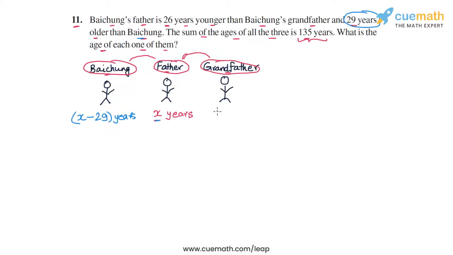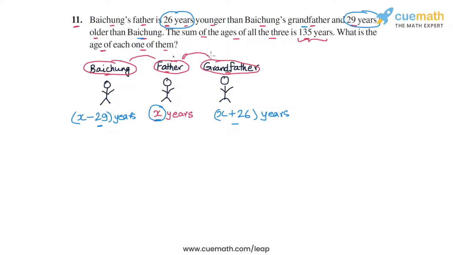And what will be Baichung's grandfather's age? Well, we are told that Baichung's father is 26 years younger than Baichung's grandfather. So the grandfather will be 26 years older than the father, and the father's age is x years. So the grandfather's age will be x plus 26 years. Okay, and now the problem has become really simple because we have written all the three ages in terms of a single variable x, and we did that by first assuming the father's age and then writing Baichung's age and the grandfather's age in terms of x.